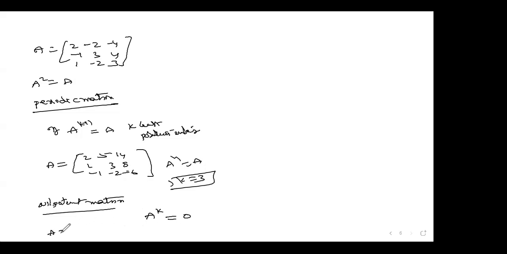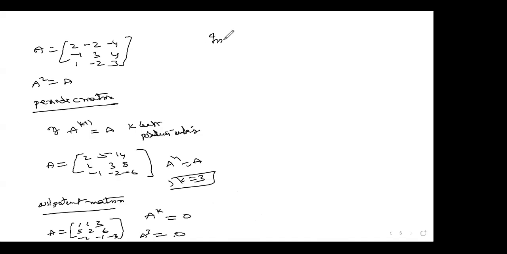For example, here I would like to give this example: 1, 1, 3, a familiar example, everybody knows this; 5, 2, 6, and minus 2, minus 1, minus 3. If you take this and go for 3 times multiplication, you will get 0. So what is the order of the nilpotent matrix? It means 3. K is always, remember that, a positive integer. A to the power of K is equal to 0. Here, if you multiply 3 times, K is equal to 3. Sometimes even 2 times multiplication gives you 0.